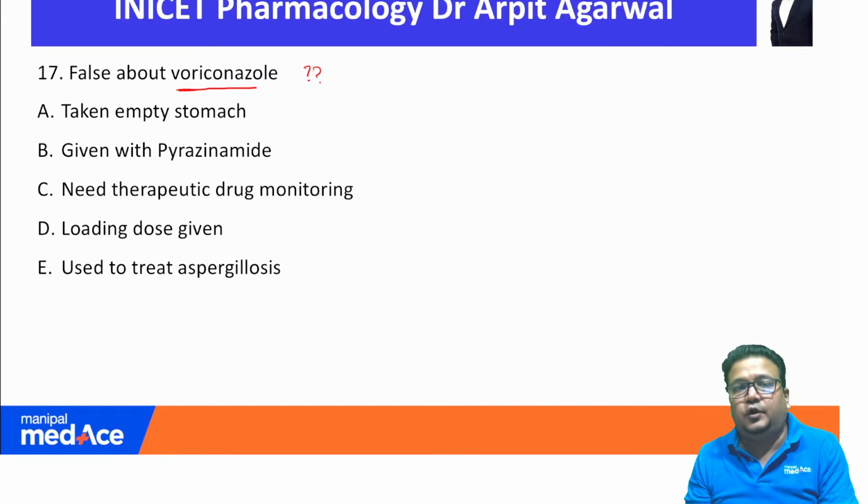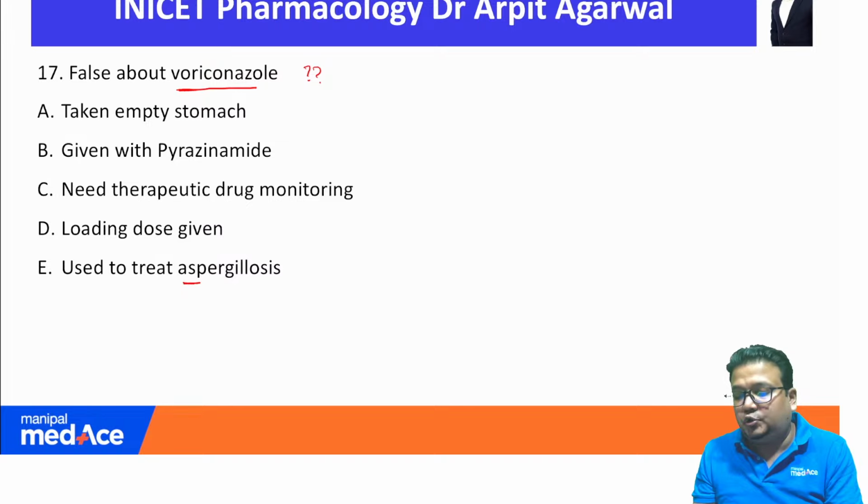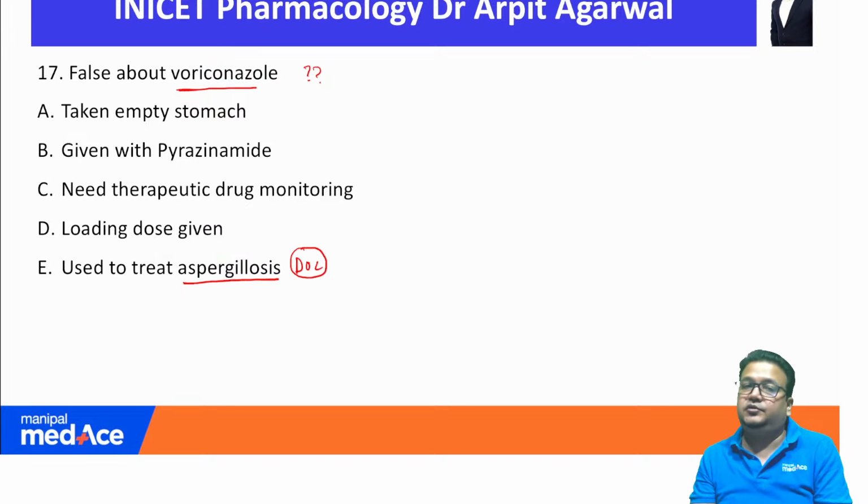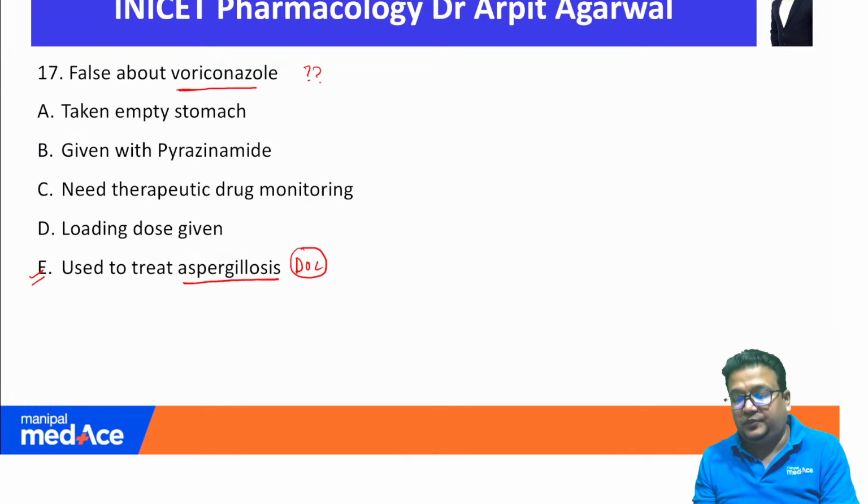What we know about voriconazole is that it is used to treat invasive aspergillosis, where it is the drug of choice. This is a true statement. Other options are confusing and may not be studied. We cannot study the pharmacokinetics of each and every drug, I hope you all will agree. Whether it is taken on an empty stomach, given with pyrazinamide, needs therapeutic drug monitoring, loading dose.